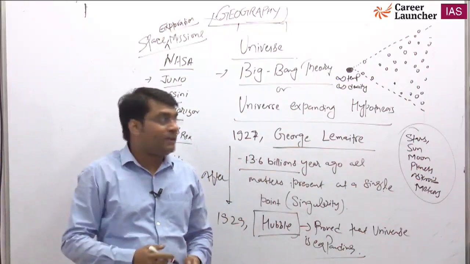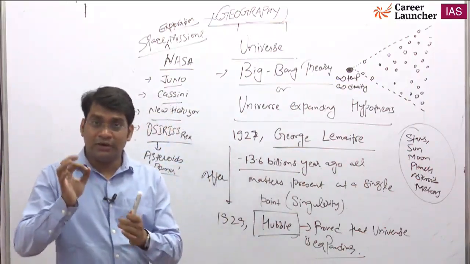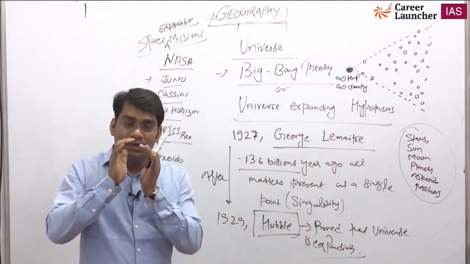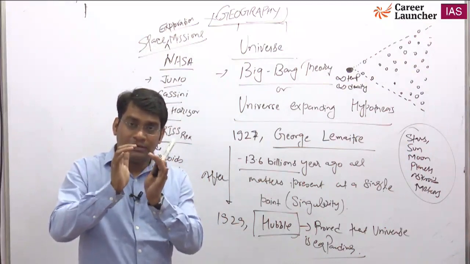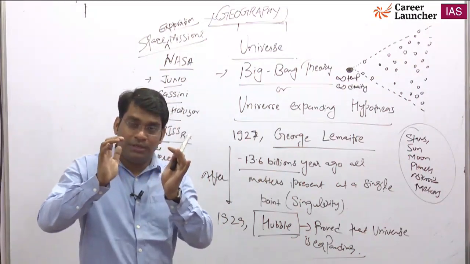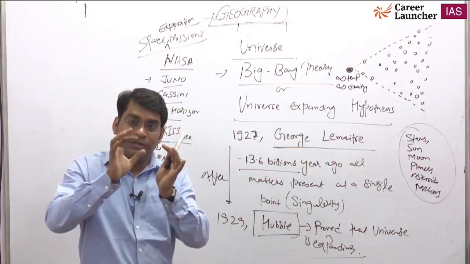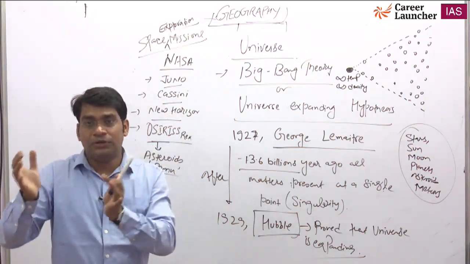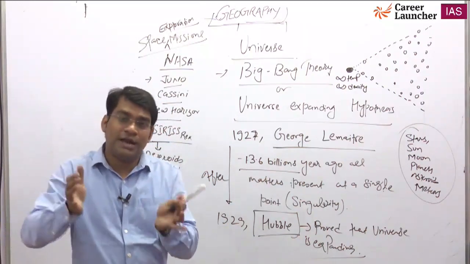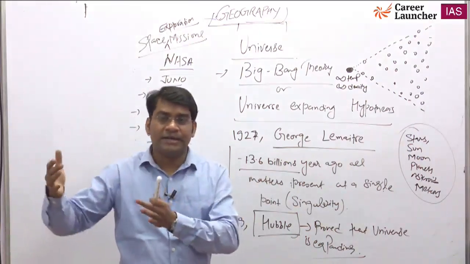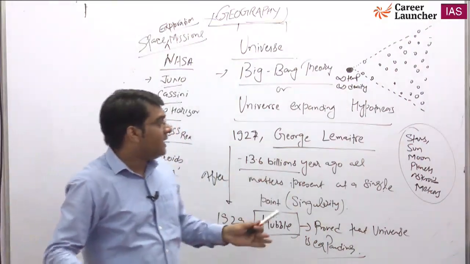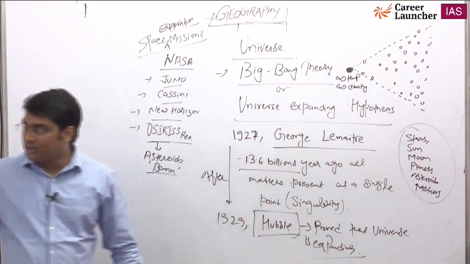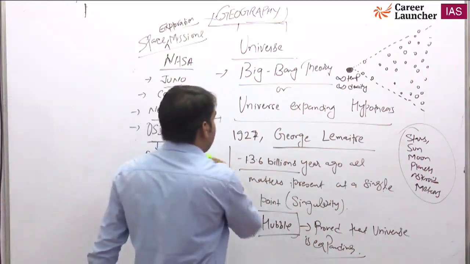A very good example given in your NCERT is, suppose you take one balloon, and before filling air, you mark a dot. When you fill air, and the balloon becomes bigger and bigger, the dots separate from each other, meaning they are moving apart. You can do this simple experiment at home to understand how matter is moving apart from each other. Basically, galaxies are moving apart from each other. Okay, so this is called the Big Bang theory, the universe expanding hypothesis.